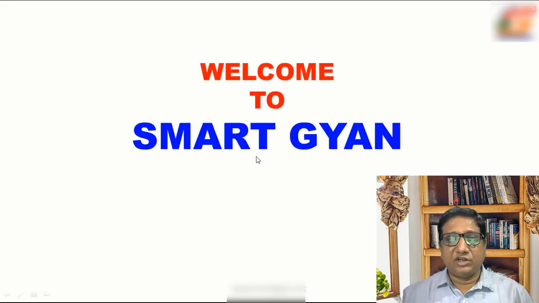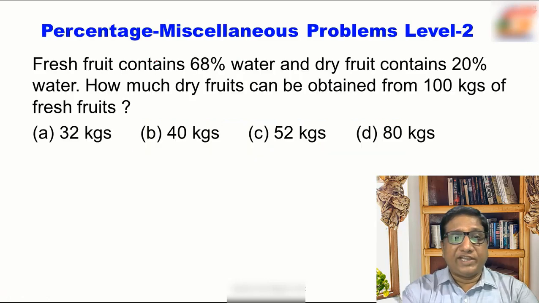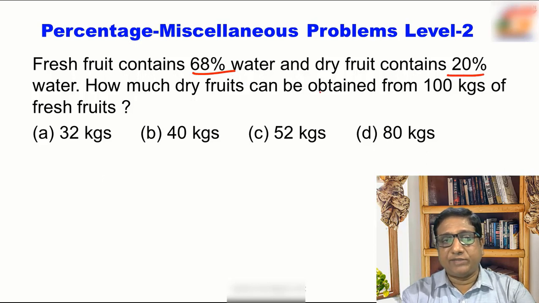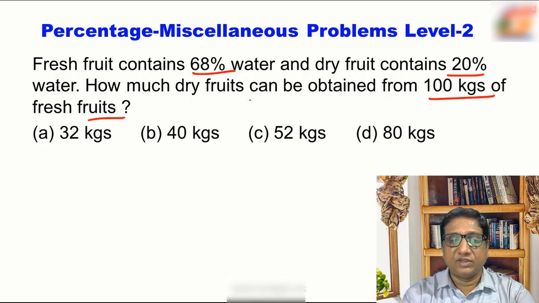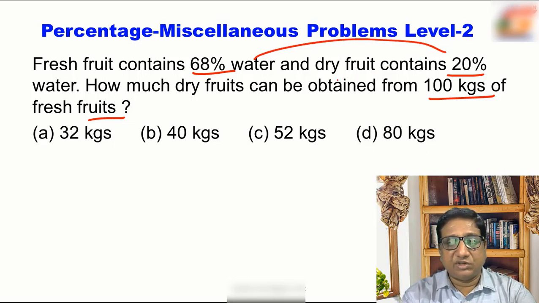In this video, we'll solve a few problems of percentage level 2. Fresh fruit contains 68% water and dry fruit contains 20% water. How much dry fruit can be obtained from 100 kgs of fresh fruit? Fresh fruit to dry fruit, then how much water is preserved there?